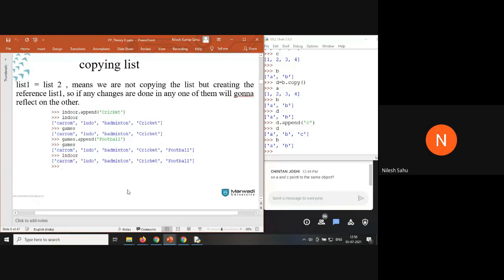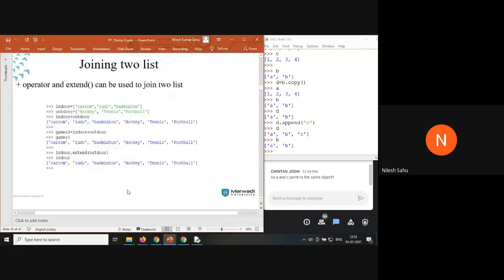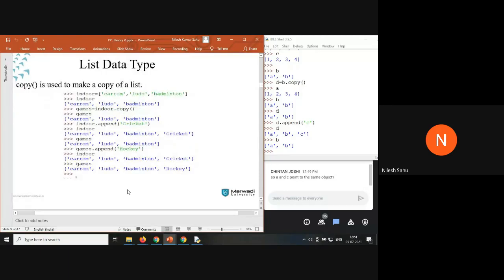So whenever you have to copy the values of one variable, just remember you have to use the copy method. You can't directly use an assignment operator here to copy the values of one variable to another variable. Is this clear to everyone? Copy operator.